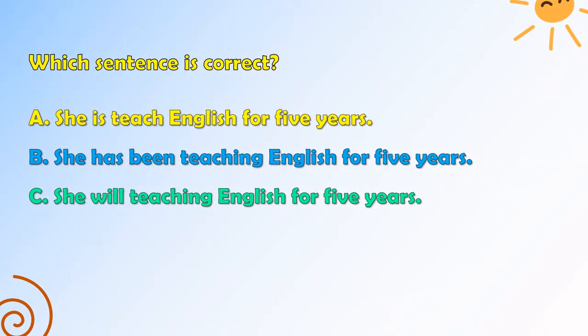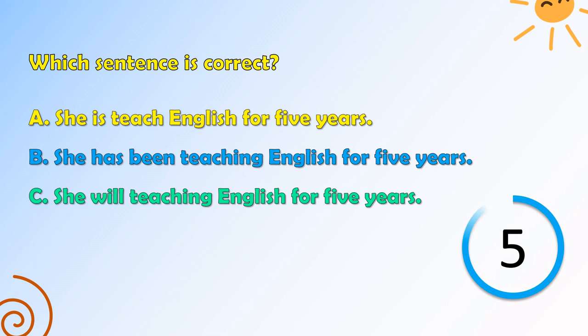Which sentence is correct? She is teach English for 5 years. She has been teaching English for 5 years. She will teaching English for 5 years. And the answer is obvious, which is she has been teaching English for 5 years.